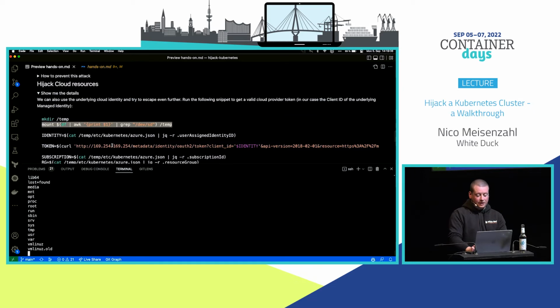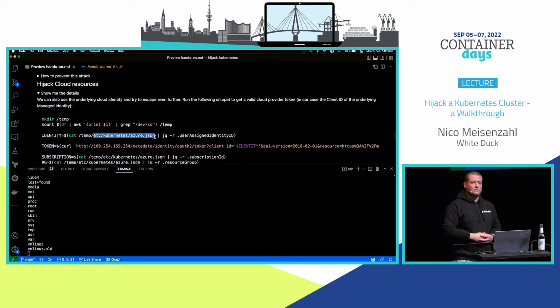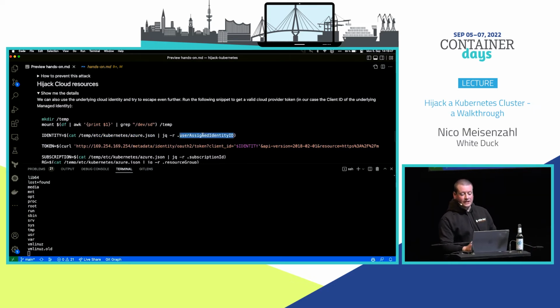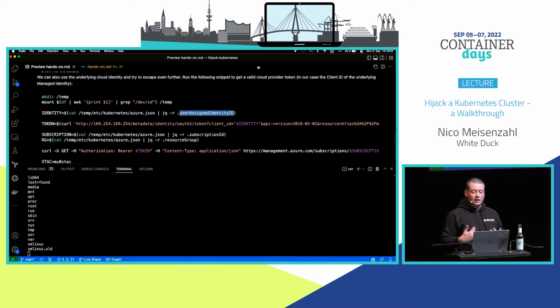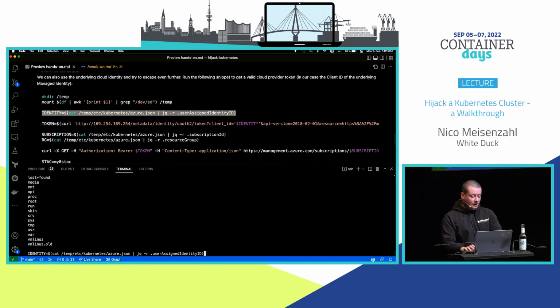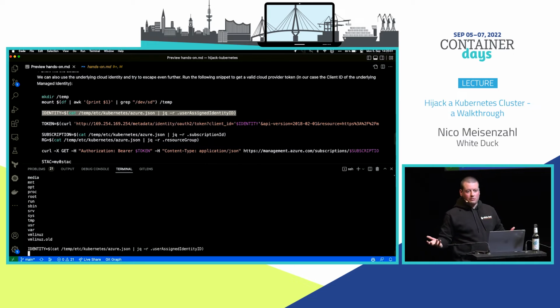And here we have some nice files. There's an etc Kubernetes Azure JSON, which holds some Azure-related configuration for this cluster. And there we will find an ID, the so-called user-assigned identity ID, doesn't matter. It's basically just the identity of the cluster itself. So we're grabbing that one because we need it later. And of course, now we need a token or a password and so on. And this is pretty secure so far. There's an implementation where there's also the password in the file in clear text.